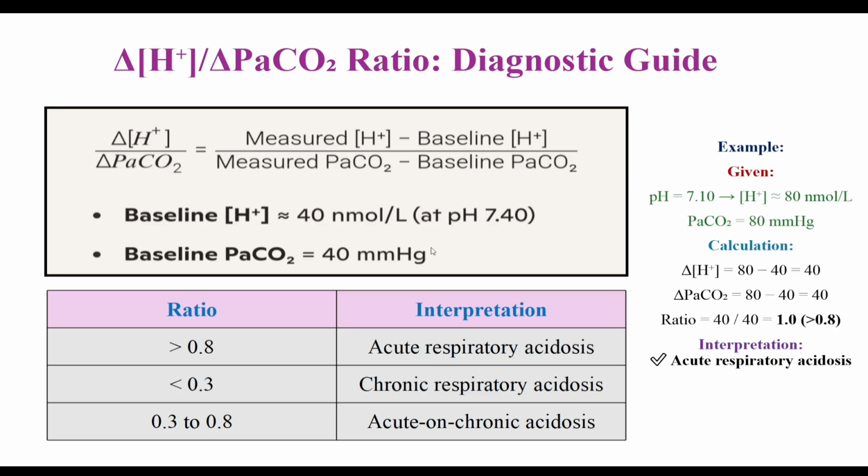See the table below. If the ratio is more than 0.8, it will be acute respiratory acidosis. If it is less than 0.3, it will be chronic respiratory acidosis, and if the ratio is between 0.3 to 0.8, it will be acute on chronic acidosis. So memorize the formula, delta H by delta PaCO2 ratio.